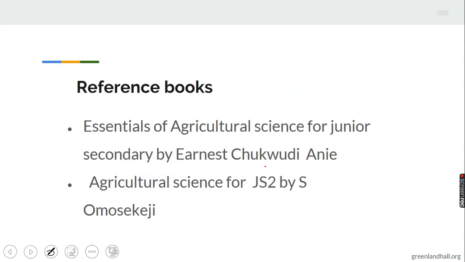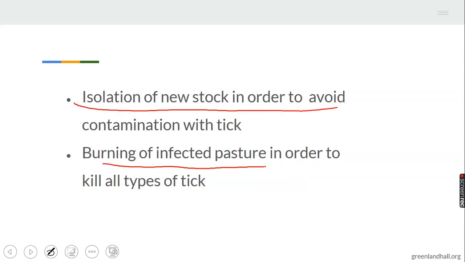Take note of this. Let's quickly take a recap of what we have learned. Remember, we started with the definition of parasite as an organism that lives and derives its food from other organisms called host. The parasite gains while the host suffers severe damage.